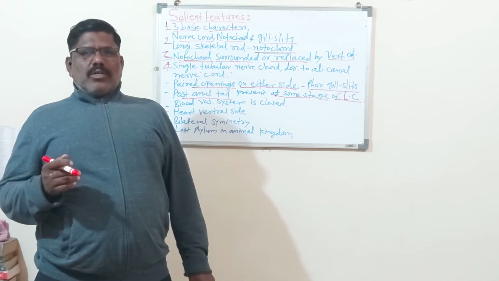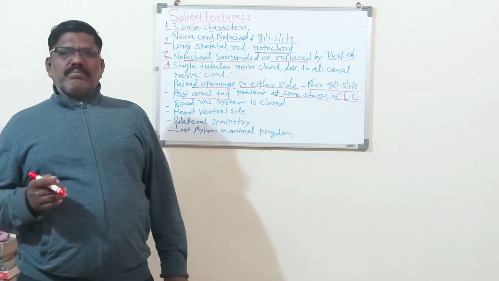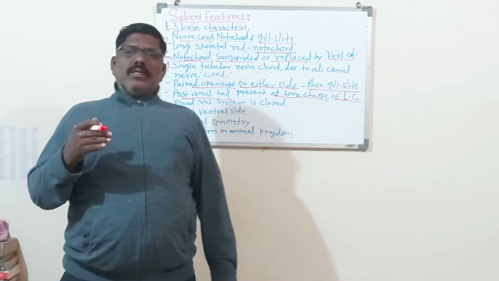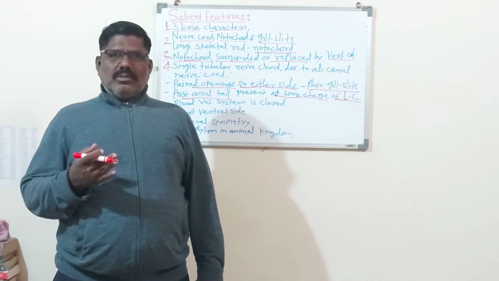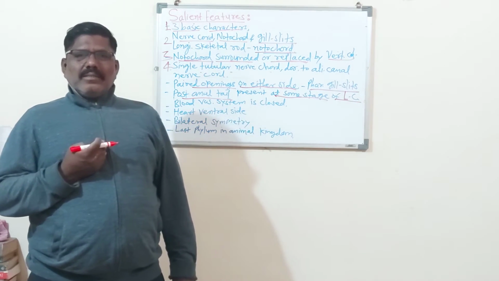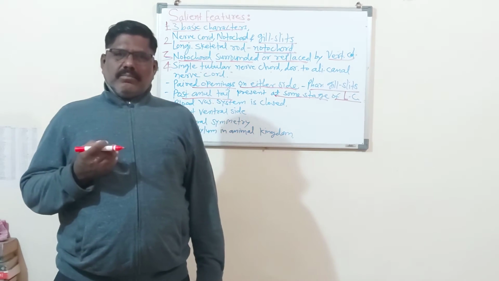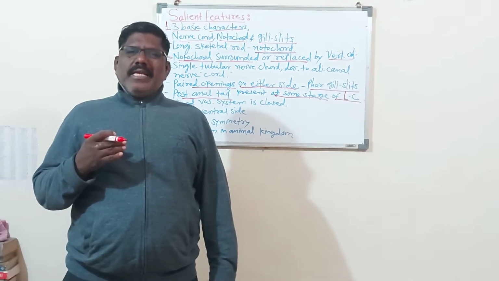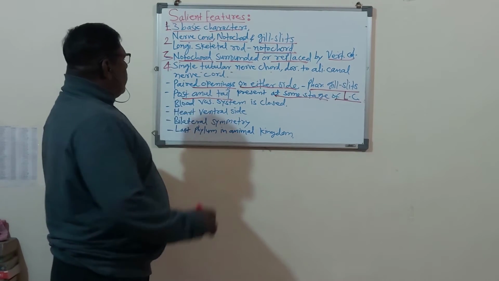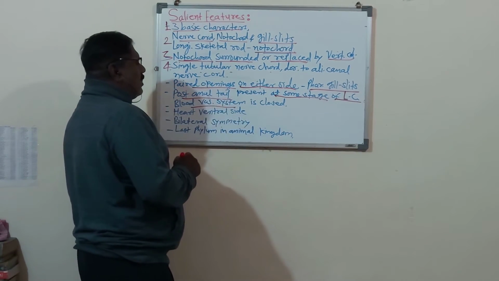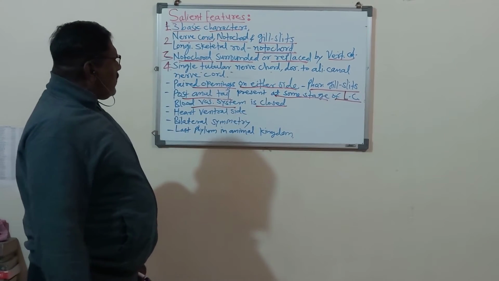The circulatory system in chordate animals is always closed type, meaning blood flows in the arteries and veins.